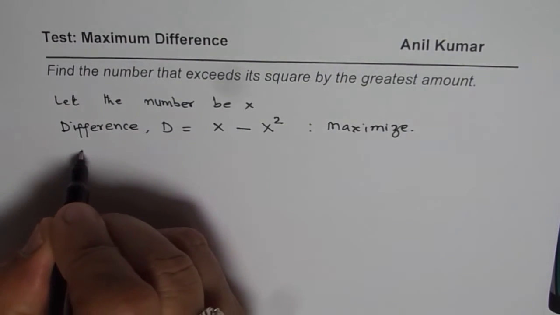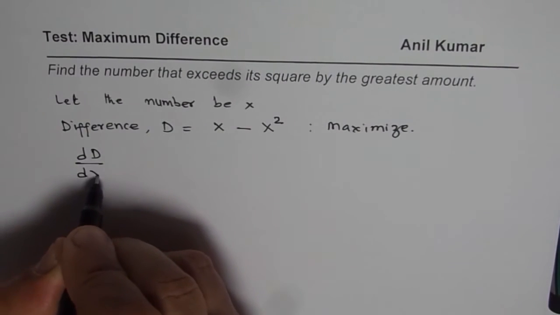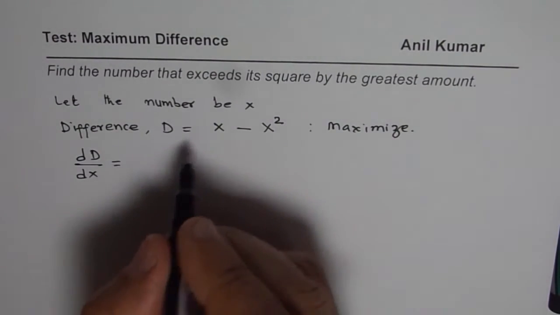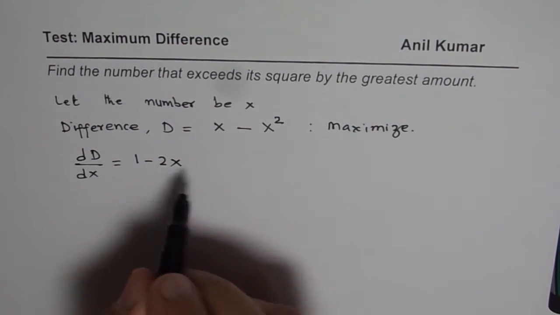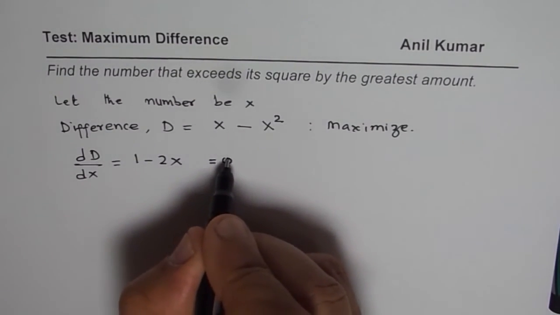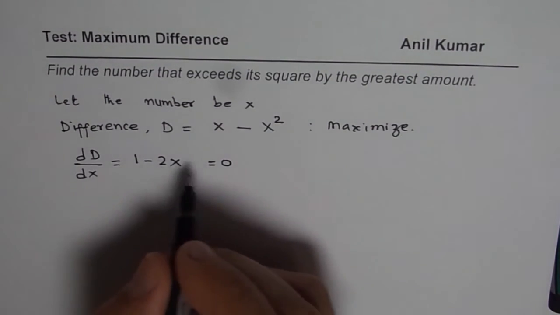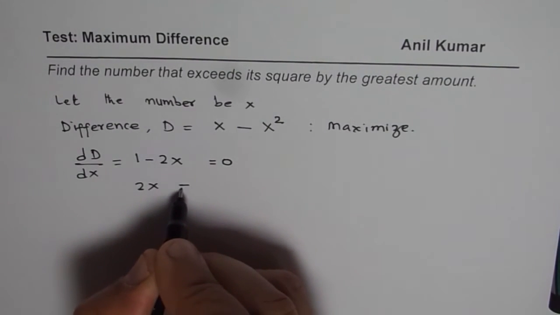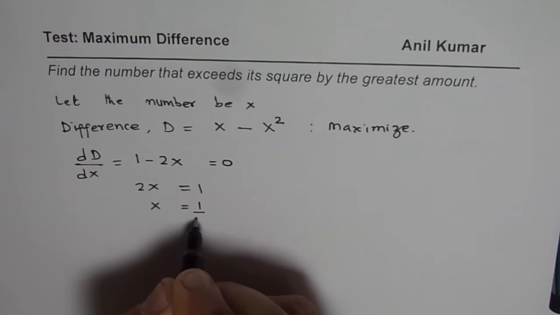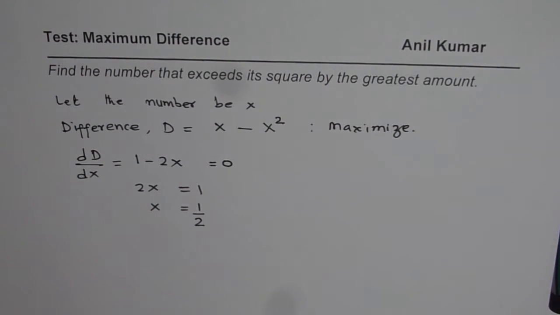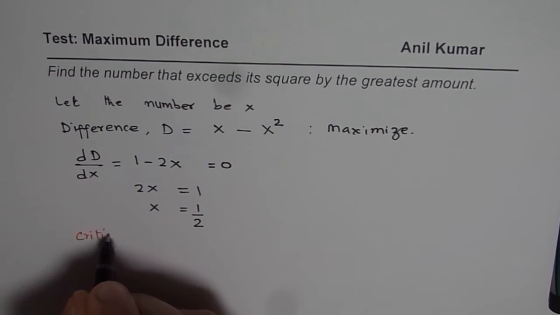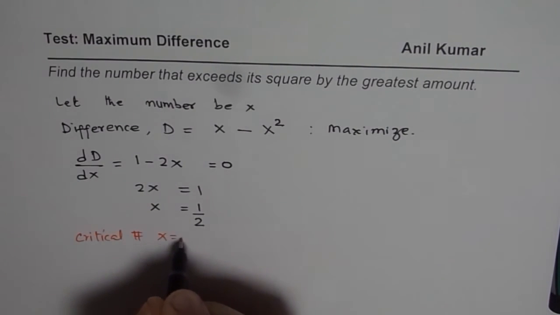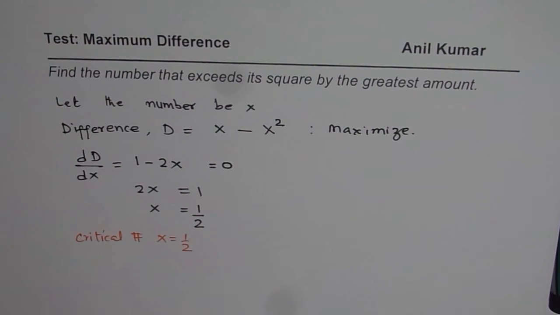So let's find the derivative of this difference with respect to the number x, which could be any number. We get the derivative as 1 minus 2x. This derivative should be equal to 0 for the critical number. So when you solve this, you get 2x equals 1, or x equals half. So that is our critical number: x equals half.